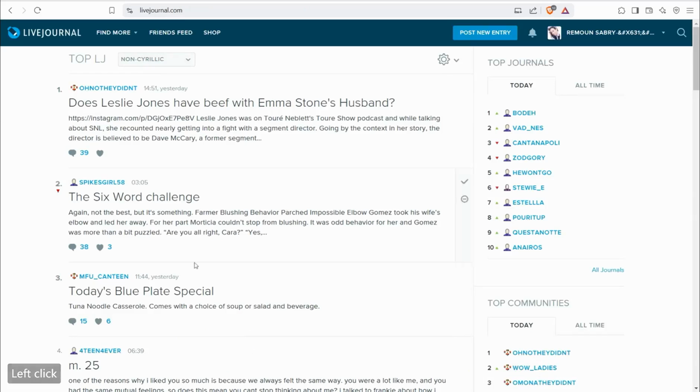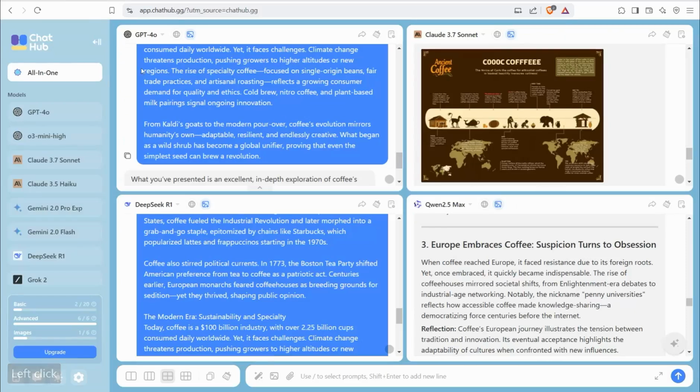And the second one is livejournal.com. It's a free platform to promote and to publish your stories and your articles. And here you can take one of these new copies from chathub.gg.